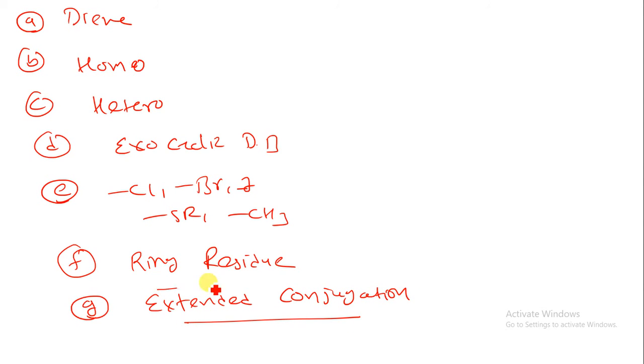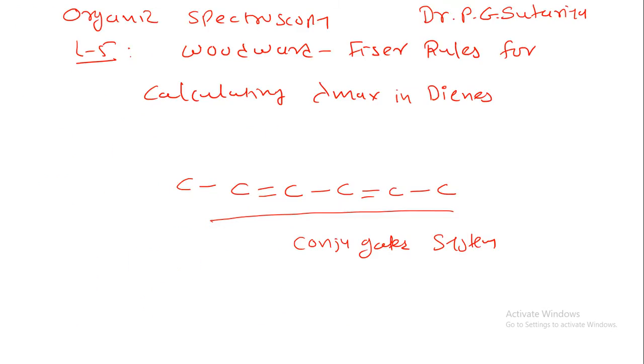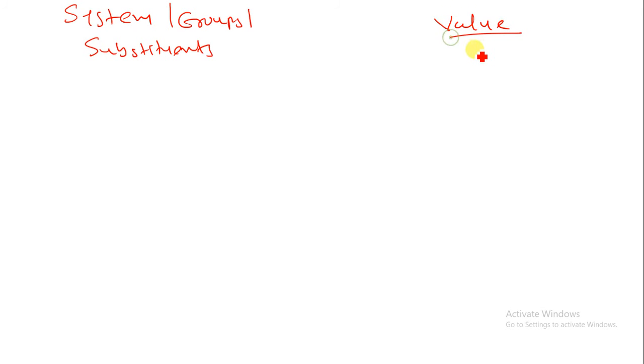So now let us understand the base value for all these functional groups or systems. Here I am writing the system, whatever the system, or what we can say functional groups or substituents, that are present in a structure, and its value, whatever value we are adding, is in nanometers.